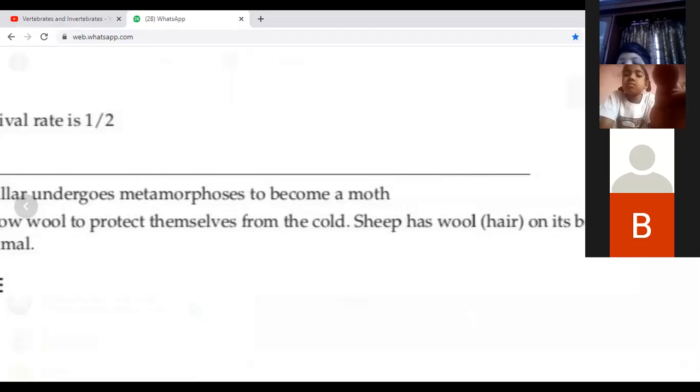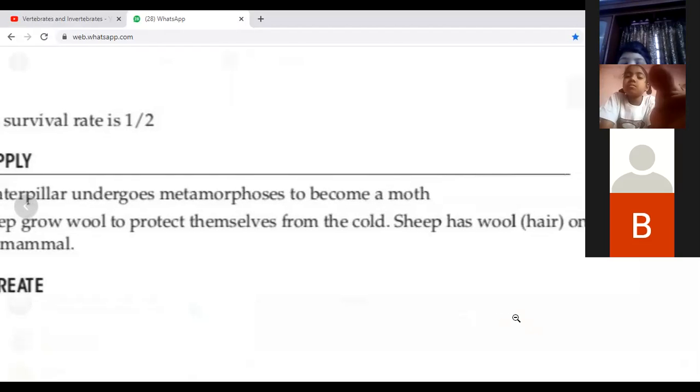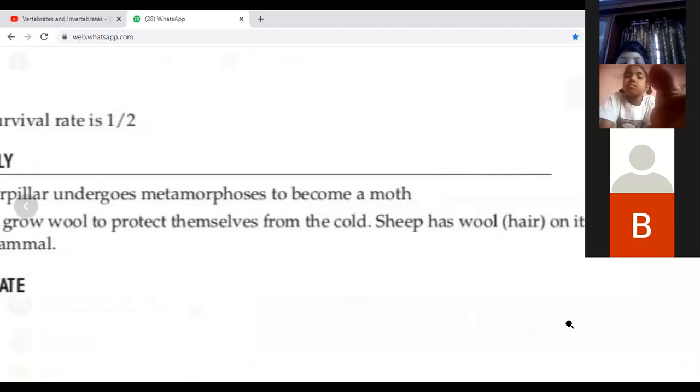Your second answer is sheep. Why does the sheep grow wool? In order to protect itself from cold, isn't it? And since it has hair on its body, it's a mammal.